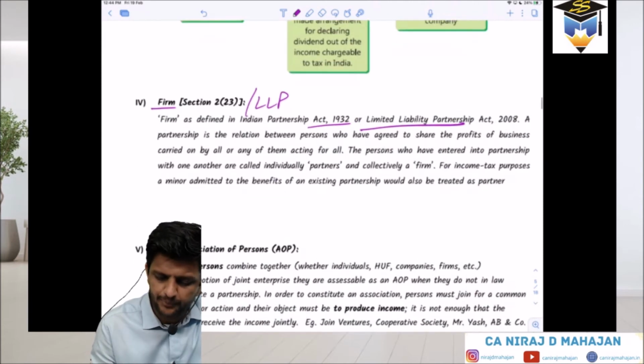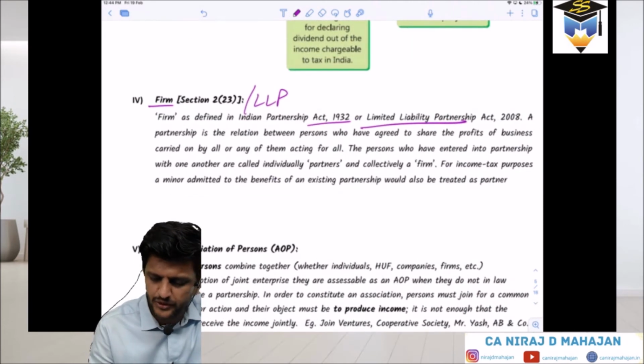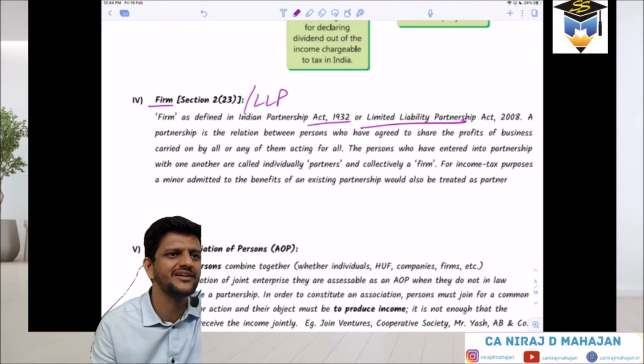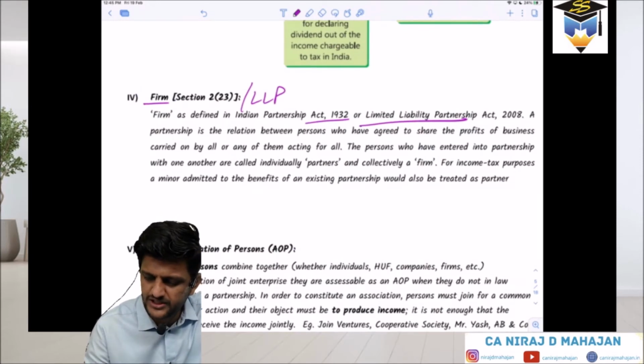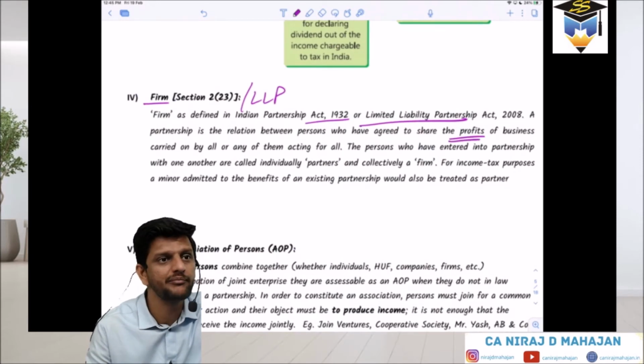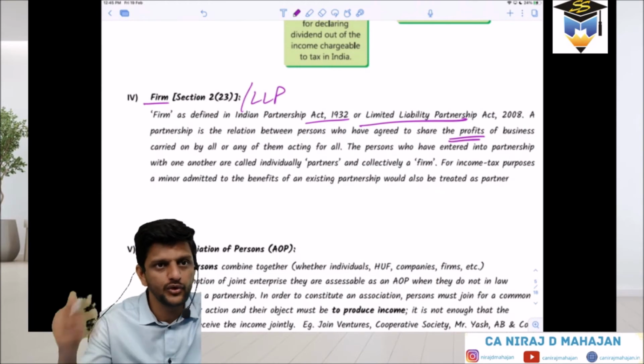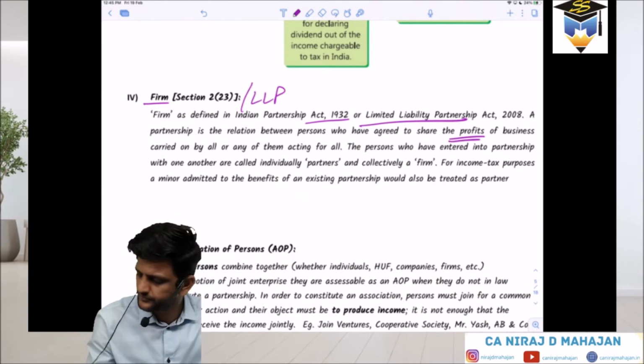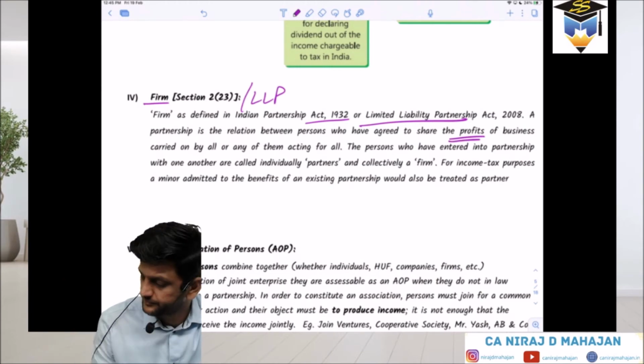Okay? A partnership is a relation between persons who have engaged in this. You have already done the Partnership Act. Okay? Obviously, but there will be profits or not. You cannot have a partnership for charity. If you want to create something else, you create something else. Right or wrong? Yes?